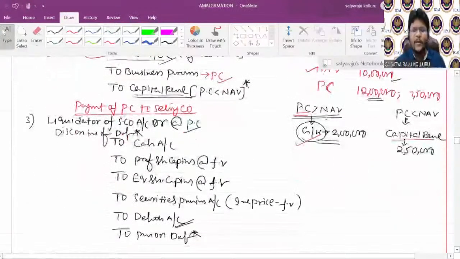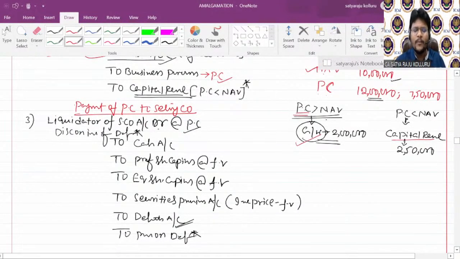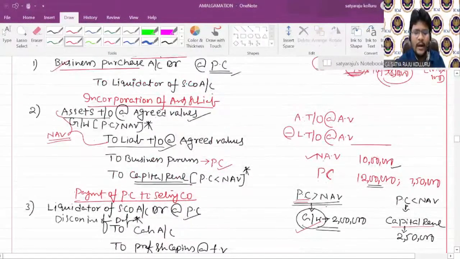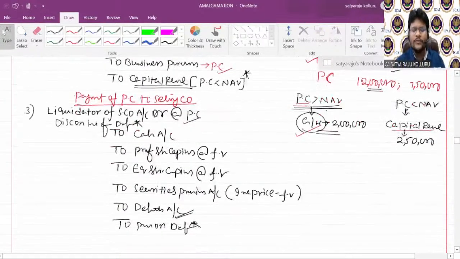Next, sir, at the time of making payment of PC to the selling company, the entry is Liquidator of Selling Company account debit. Here you create a liability, right? That liability right now you need to discharge. Sir, in which form can you pay? You may